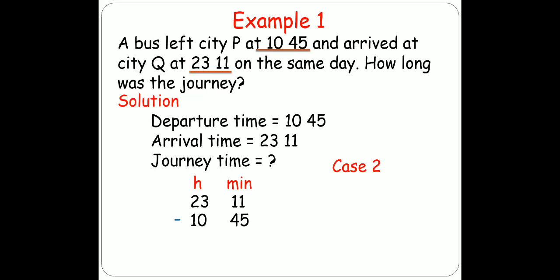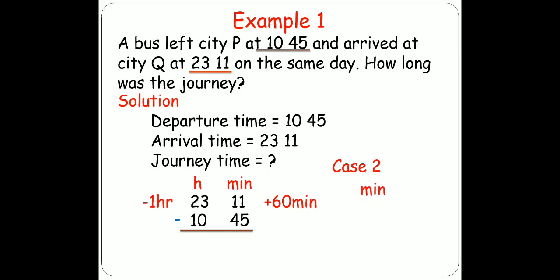For the minute part, 11 is smaller than 45. It means that I have to borrow something from hours. If I borrow 1 from the hour section, I will add 60 minutes in the minutes, as 1 hour means 60 minutes. And if I have given 1 hour to the minute section, it means that I am going to subtract 1 hour from the hours.